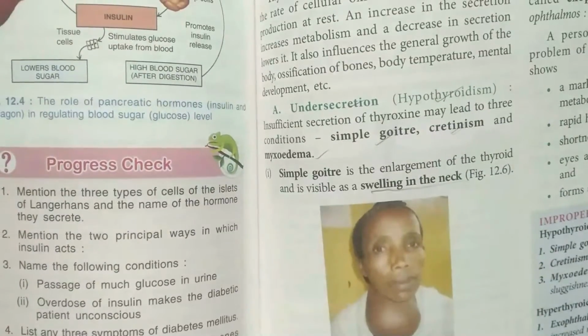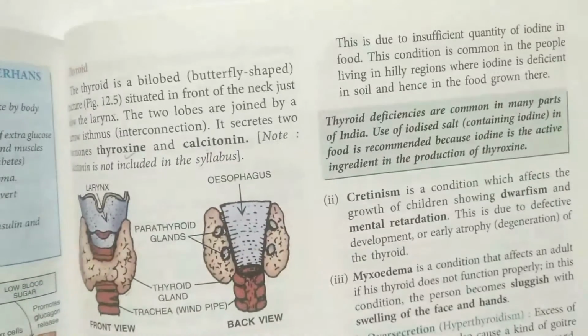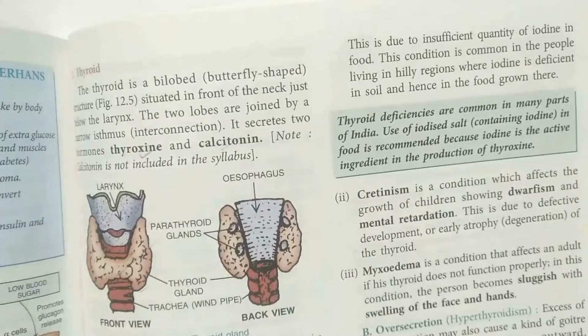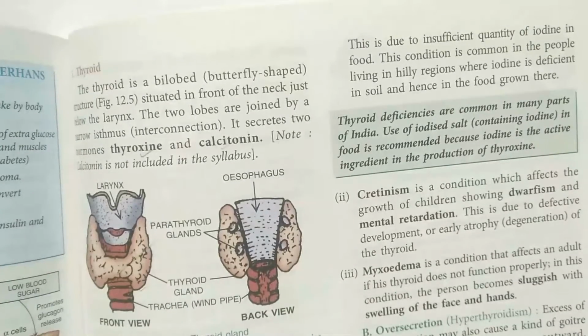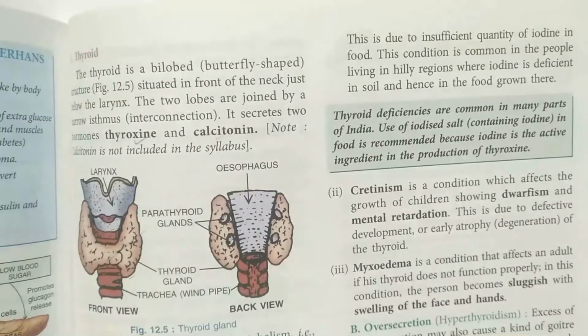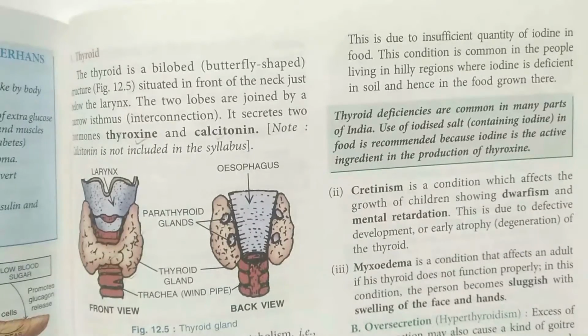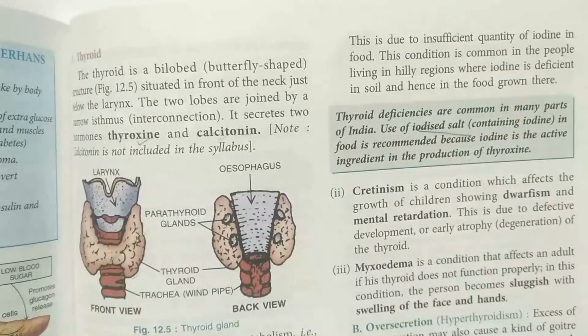This type of disease is more prominent in people living in village areas. The reason is that the soil there does not have much iodine. This is an iodine deficiency disease. That means the plants and crops they eat do not have a sufficient amount of iodine inside, and that's why they have these deficiencies. How do we overcome this problem? We should always use iodized salt, that means salt containing iodine.